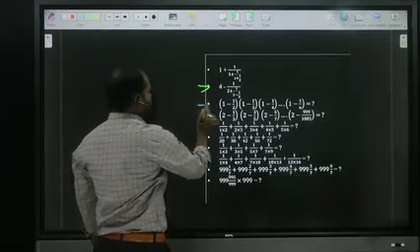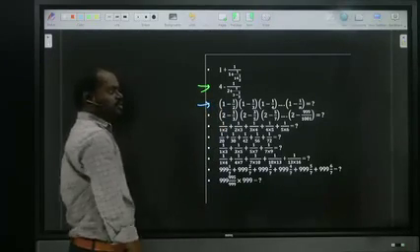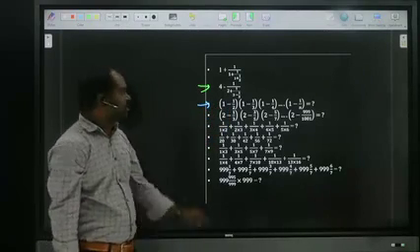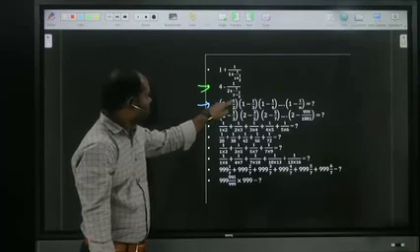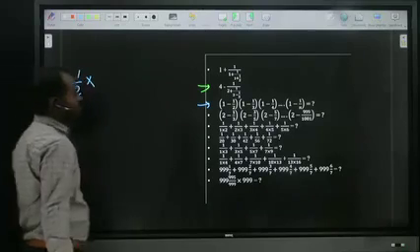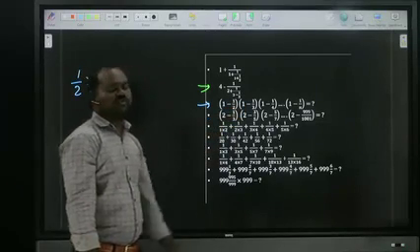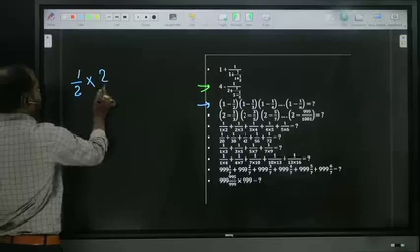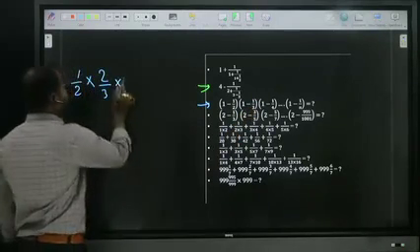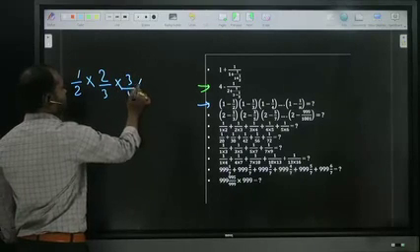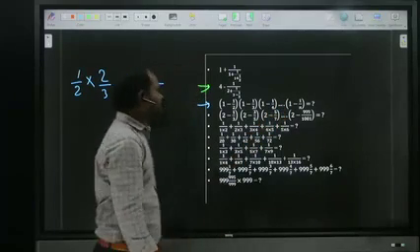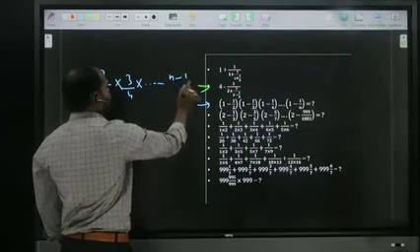Now we are moving to the third one. This one I will say, the next one you have to try. Here, subtraction of fraction. What will happen? Subtraction of fraction, cross: 2 ones are 2 minus 1, means 1 by 2, into the next one: 3 ones are 3 minus 1, means 2 by 3. Next one: 4 minus 1, 3 by 4. And so on. What is the last one? N minus 1 by n.